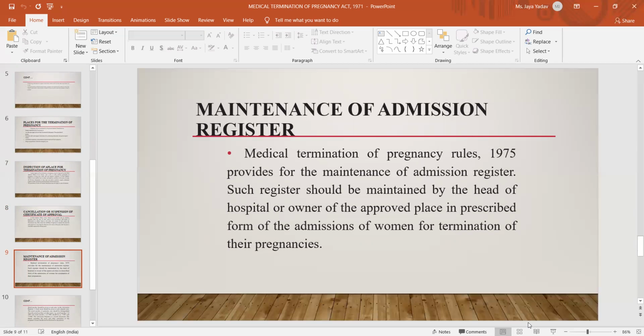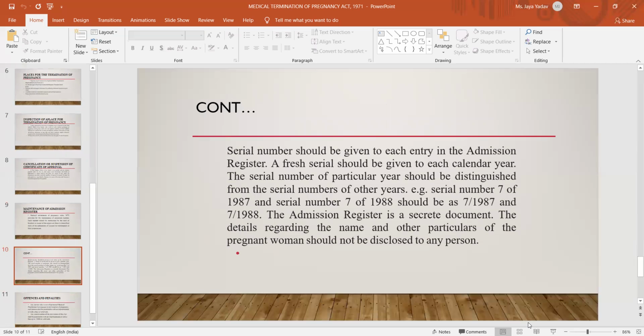The Medical Termination of Pregnancy Rules 1975 provide for the maintenance of an admission register, and the register should be maintained by the head of the hospital or the owner of the approved place in the prescribed form. A serial number is also required for each entry; for example, serial number 7 of 1987 should be written as 7/1987.